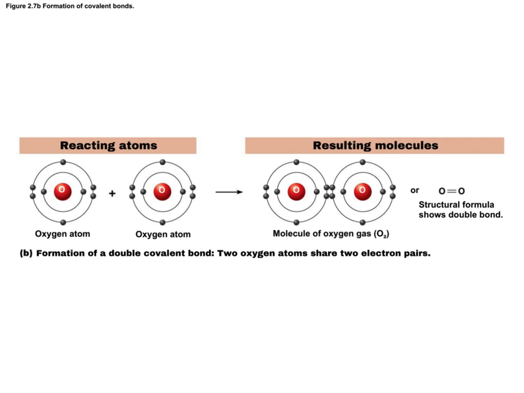Here we have 2 oxygen atoms reacting, and they each have 1, 2, 3, 4, 5, 6 electrons, and they would like 8. So if they share 2 pairs of electrons, they both get 8. We get to count all 4 of these shared electrons for both oxygen atoms. So you have 1, 2, 3, 4, 5, 6, 7, 8, and 1, 2, 3, 4, 5, 6, 7, 8. So both the oxygen atoms are happy.